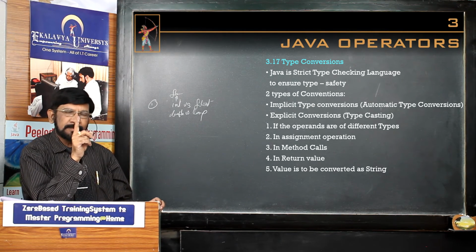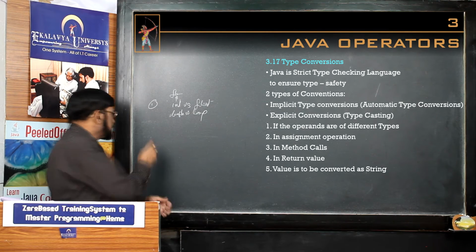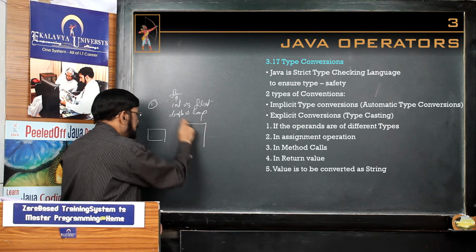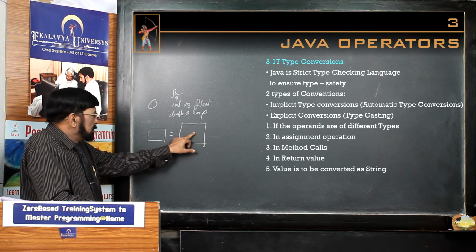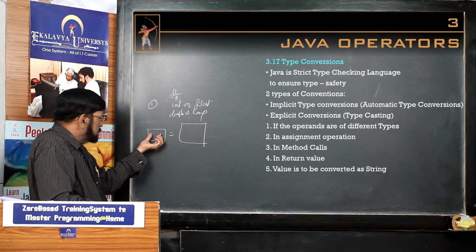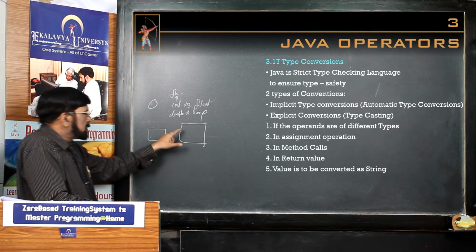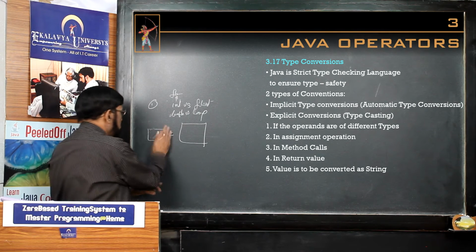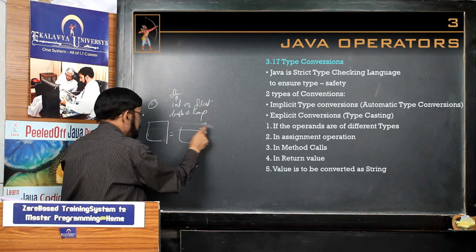One thing you must remember, a simple principle I am telling you. Suppose this is a smaller type, this is a bigger type, this is assignment. A bigger one you cannot store in a smaller one. Then what happens? Typecasting is a must. Automatic type conversion will not be possible. Suppose this is bigger and this is smaller.